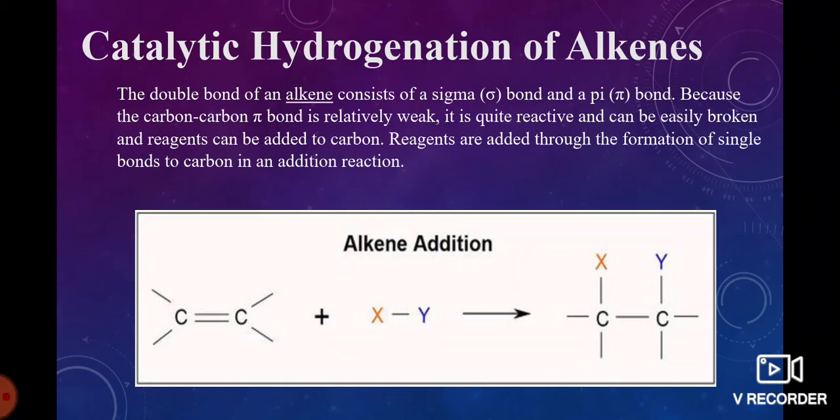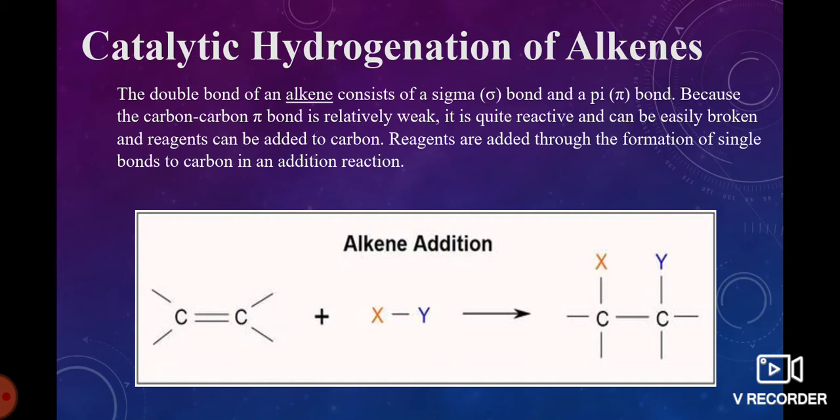Good morning everyone. Today we are discussing catalytic hydrogenation of alkenes. We all know alkenes contain a double bond. One is a sigma bond and another one is a pi bond. Because the carbon-carbon pi bond is relatively weak and quite reactive, it is easily broken, and a reagent can be added to the carbon. Reagents are added through the formation of single bonds to carbon in an addition reaction.